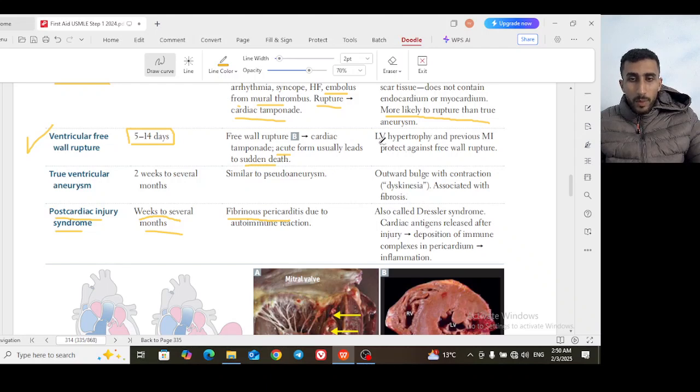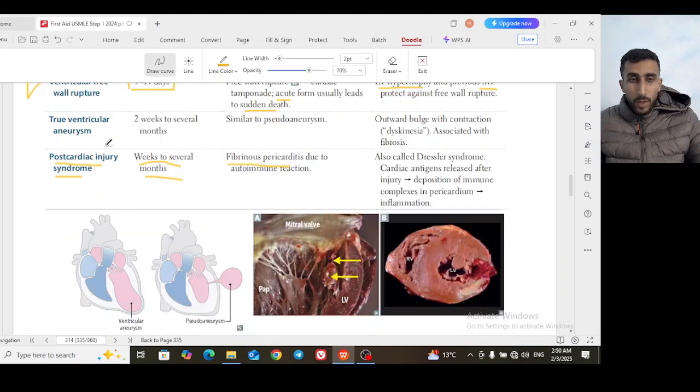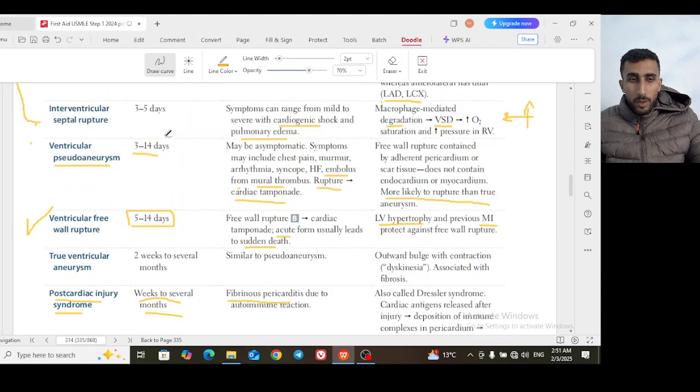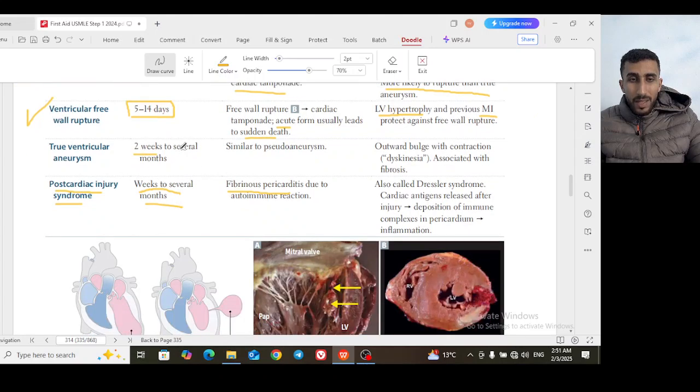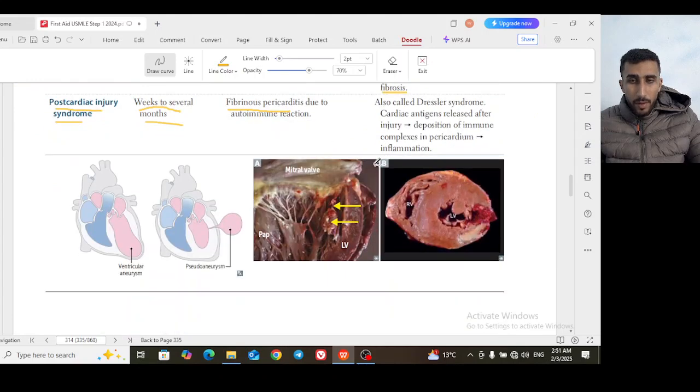You may have some conditions that protect against free wall rupture: if the patient has hypertensive cardiomyopathy and LV hypertrophy, or a previous MI that caused a scar. These are kind of bad problems for the patient, but they are protective against ventricular free wall rupture. Left ventricular hypertrophy and previous MI are protective against the ventricular free wall rupture. For the true ventricular aneurysm, you remember that a ventricular pseudoaneurysm needs only 3 days to form, but a true ventricular aneurysm takes 2 weeks and above, even several months, and is associated with fibrosis and dyskinesia of the heart.